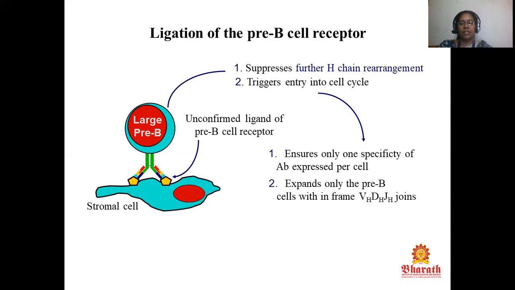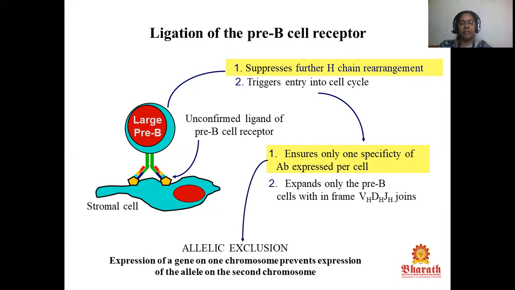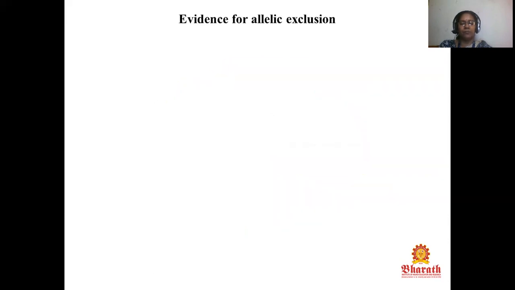Then it expands only the pre-B cells with in-frame VH, DH, JH joints. This suppresses further H chain rearrangement. So I already told you that they ensure only one specificity of antibody is expressed per cell. That is allelic exclusion: expression of a gene on one chromosome prevents expression of the allele on the second chromosome.